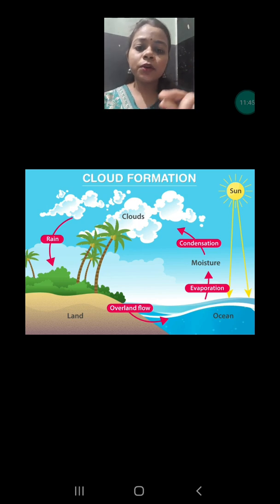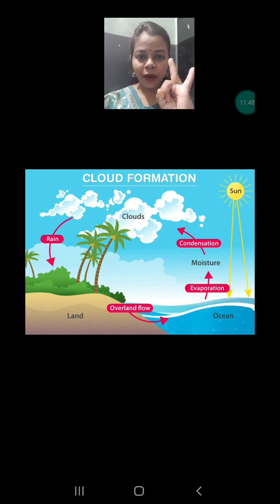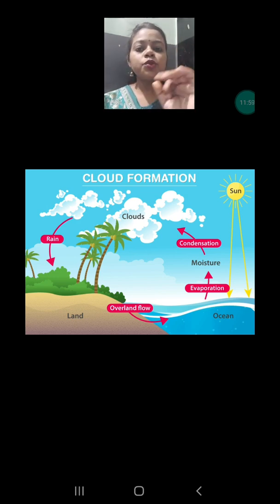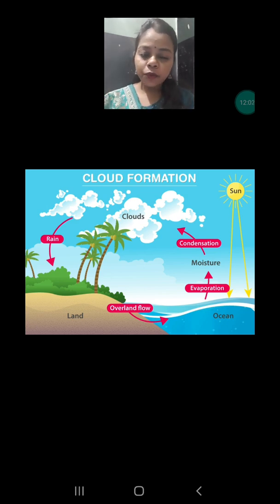So cloud formation depends upon two factors, evaporation and condensation, but the water cycle depends upon three processes: evaporation, condensation and precipitation. So when the question is asked which processes cloud formation depends upon, the answer is evaporation and condensation. If I ask which processes are responsible for the water cycle, then three factors will be there: evaporation, condensation and precipitation.